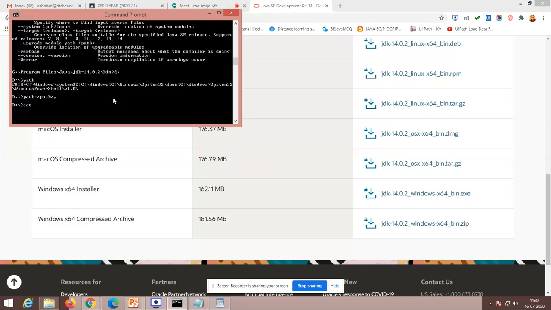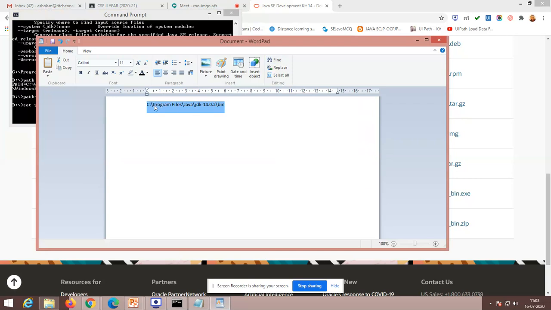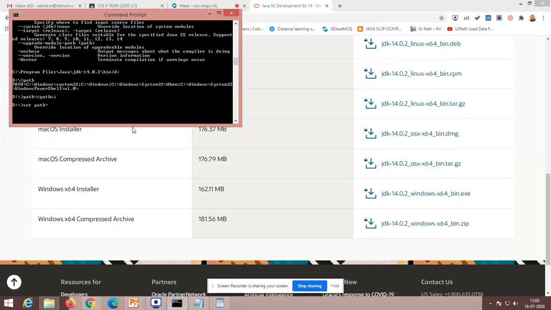Now what do you have to do? Set path equal to. Already we have identified the path here. This is the path of our tools. So I copy it. Here, within double quotes, I give the path. Control V won't work here, so click this and the paste option will come. Okay, set path. See, my tools are available in C drive. My program is available in D drive. I am setting the path from C to D. That's all that I am doing here. Now press enter. Now the path is available.